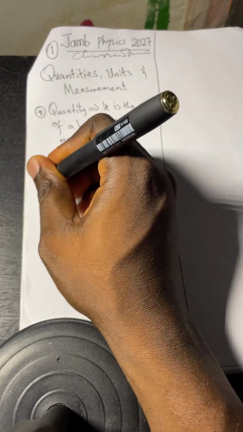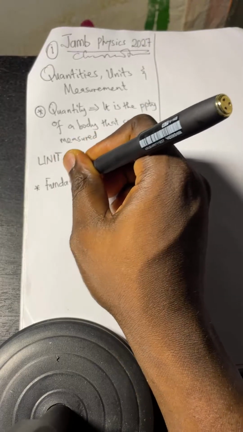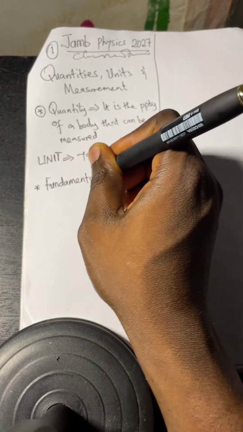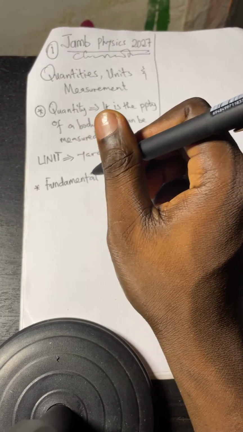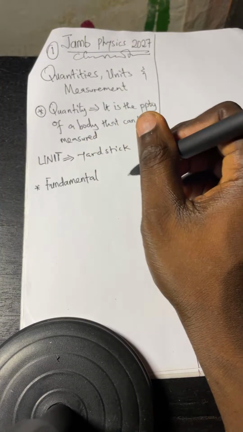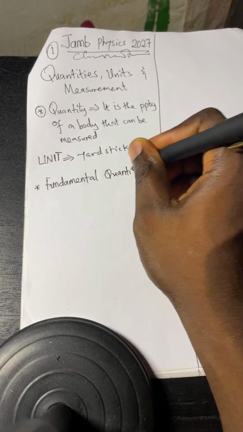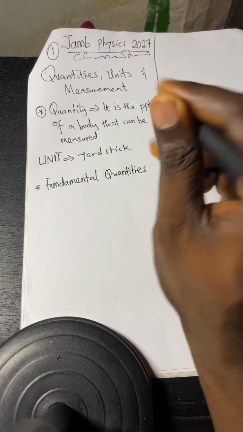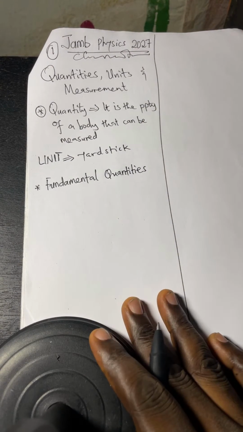Quantities, we can talk about fundamental quantities. I don't want us to waste time. Fundamental, you can see basic. Which other word can we use? Just like when we are defining cell: the cell is the basic, fundamental, structural unit of life. Fundamental quantities. If you know just these few things, no problem.